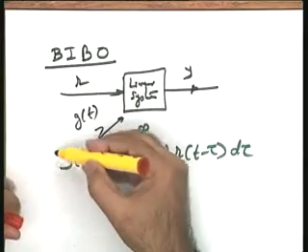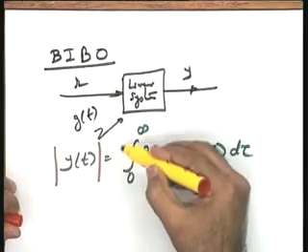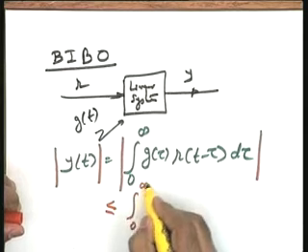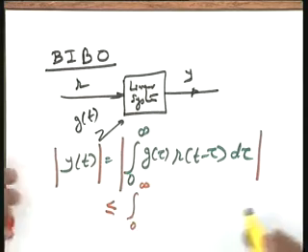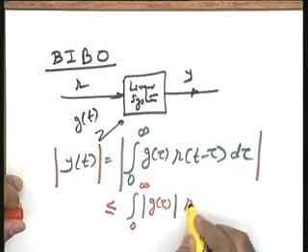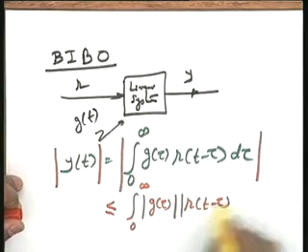Okay. I am interested in the magnitudes, so let me take mod on both the sides. This becomes less than equal to the basic modulus theorem can be applied. If I take these mods inside, this becomes less than equal to this quantity.